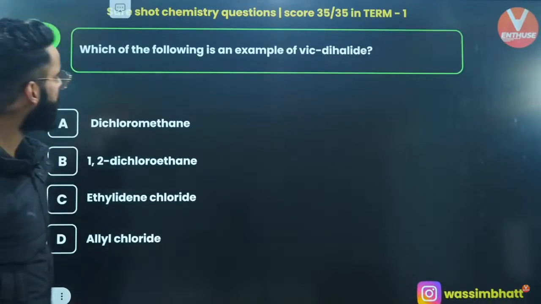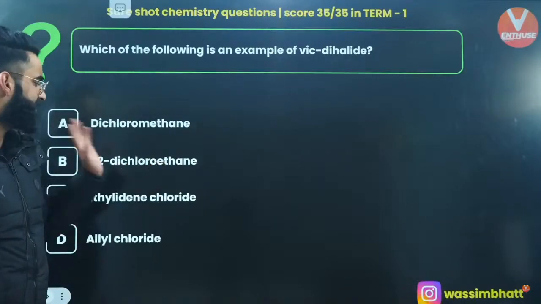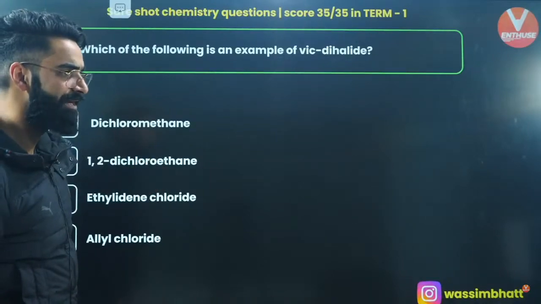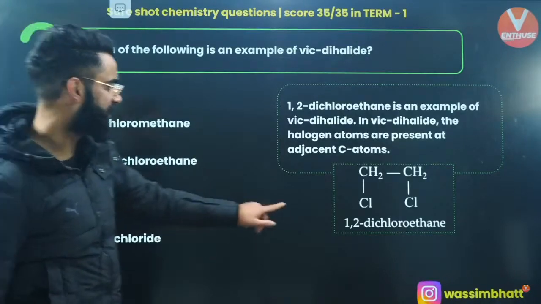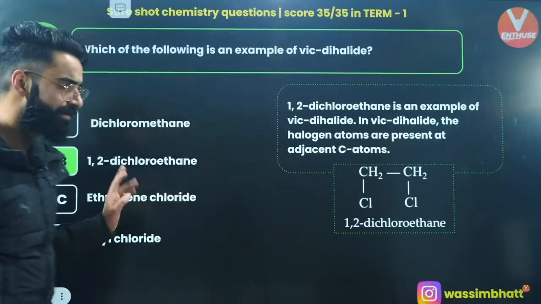Okay, one more. Which of the following is the example of vicinal dihalide? 1,2-dichloroethane, correct? 1,2-dichloroethane is the example of vicinal dihalide, and this is its structure as well. Perfect.